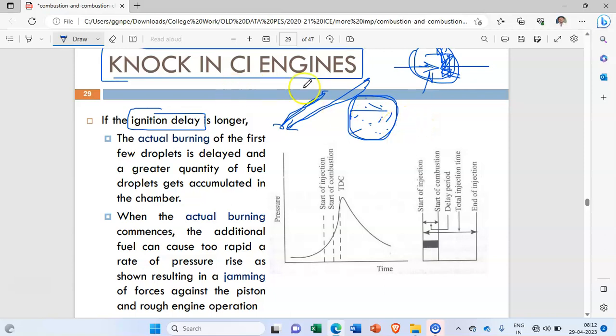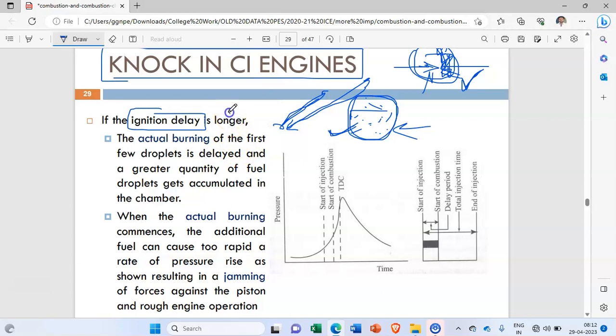Remember here. So what is the difference between knocking in CI engine and SI engine? In SI engine, knocking takes place due to unburned hydrocarbons which are available at the end of the combustion. Here you can see that knocking is taking place at the starting of the combustion actually. At the start only, due to the large accumulation of the fuel mixture, the auto ignition of that particular mixture gets generated. Auto ignition, okay, remember that word. Due to auto ignition, sudden rise in pressure takes place, and that is nothing but your knocking. Okay, so this we have to remember.